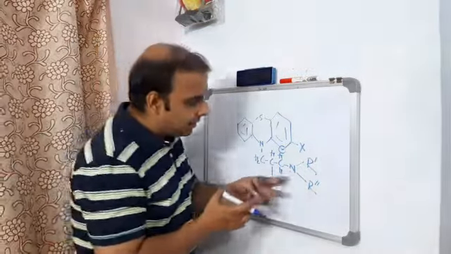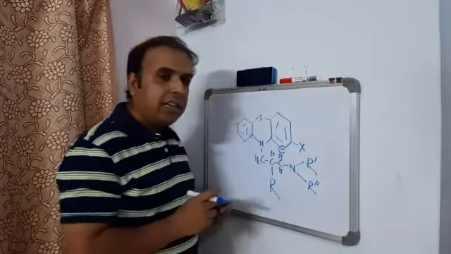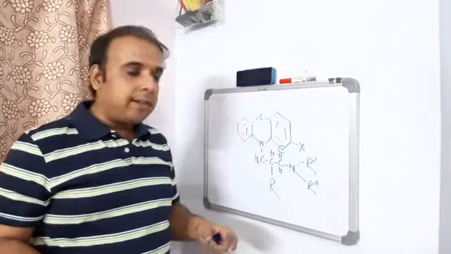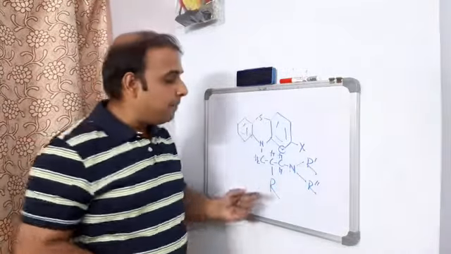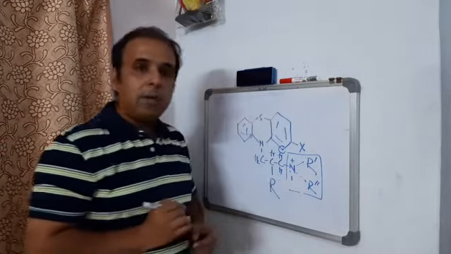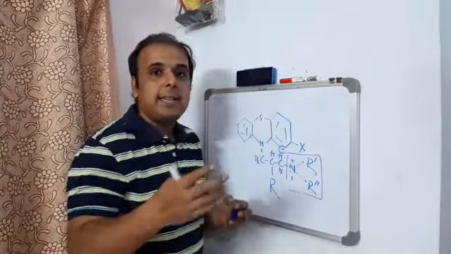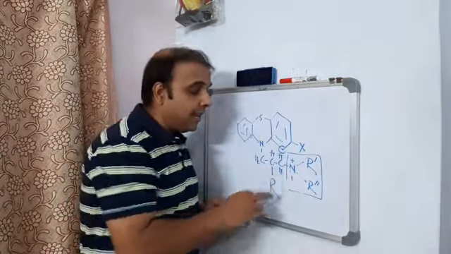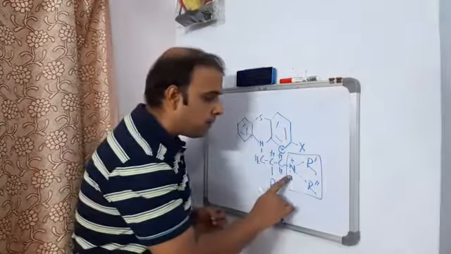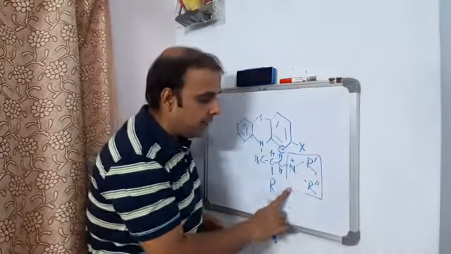So the traveling of this quaternary ammonium to its destined place, that is inside the dopaminergic receptor, is found to be halted. The moment you convert this into a quaternary ammonium one, as it has to cross the blood-brain barrier, it cannot cross. Why? Because it is very hard for an ionized species to cross the blood-brain barrier. So that is why you are not supposed to keep the terminal nitrogen in the form of a quaternary ammonium species. So we are done with this explanation.